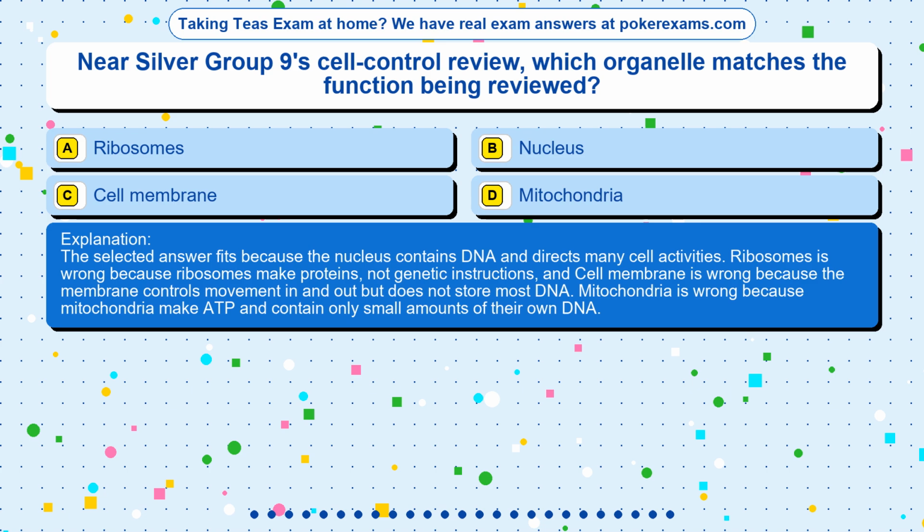Ribosomes is wrong because ribosomes make proteins, not genetic instructions, and cell membrane is wrong because the membrane controls movement in and out but does not store most DNA. Mitochondria is wrong because mitochondria make ADP and contain only small amounts of their own DNA.